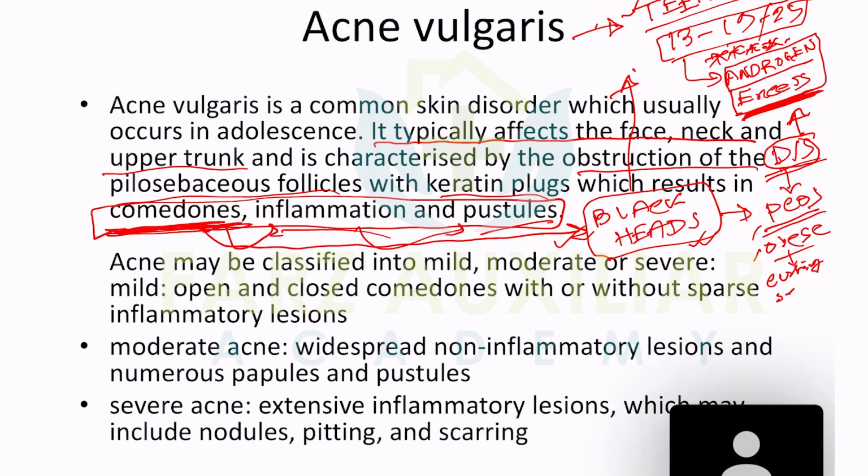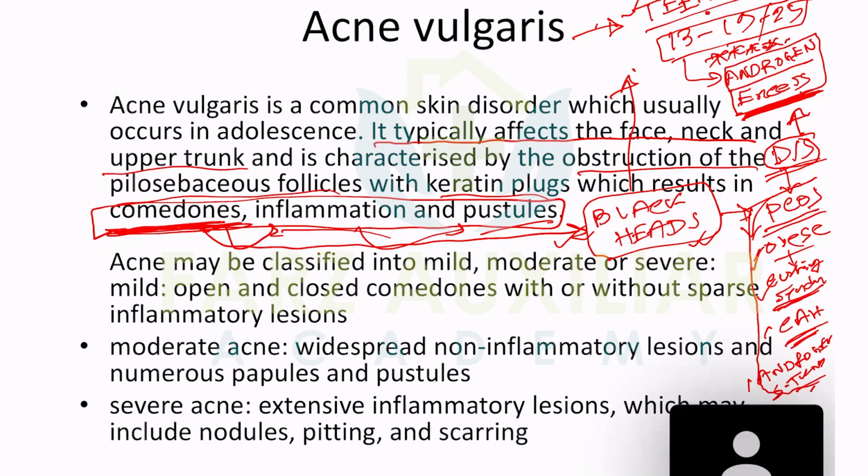Another differential is Cushing syndrome. You heard about Cushing syndrome, with cortisol excess and other hormone excess, mostly cortisol excess. Here androgen excess can happen. So Cushing syndrome, obesity, polycystic ovarian syndrome. Another thing, congenital adrenal hyperplasia, also causes androgen excess. Or any androgen secreting tumor, which is very rare but can happen. These are the secondary diseases that can cause androgen excess, and this can cause acne.